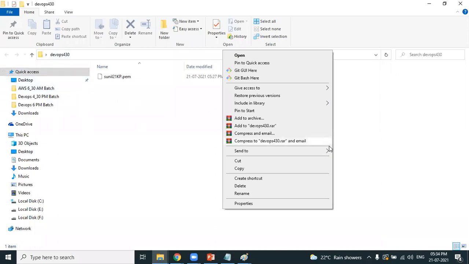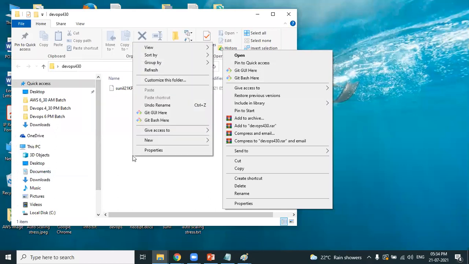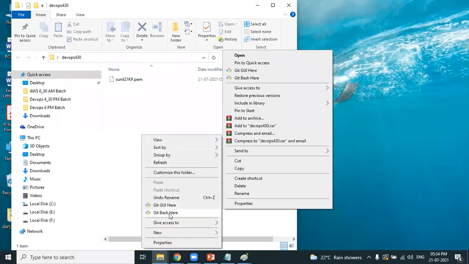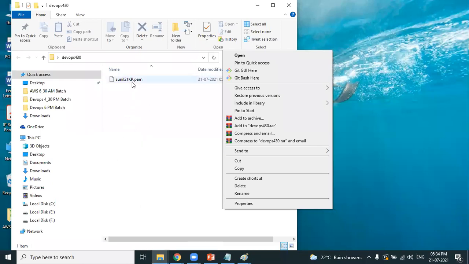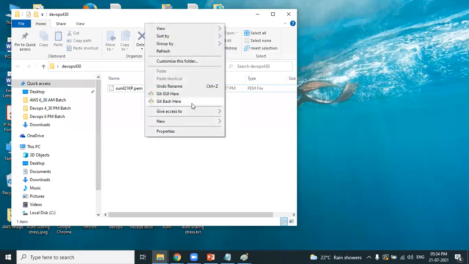So open the location. In this location, open the terminal. Right click here, you have an option called Open Git Bash. Clear? You can see Open Git Bash terminal. You need to open it. Don't right click on the PEM file. I have seen many participants right clicking on the PEM file. No, do not right click on the PEM file. You need to right click on the location where you have saved the PEM file. Right click on the location, open the terminal.